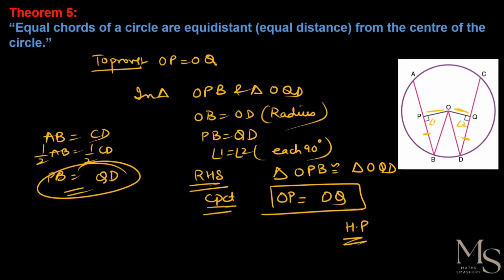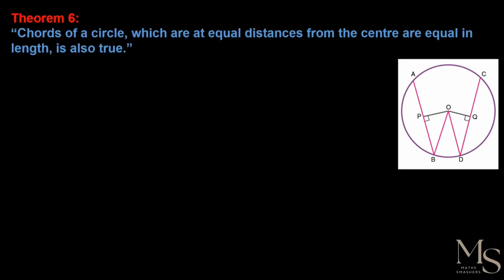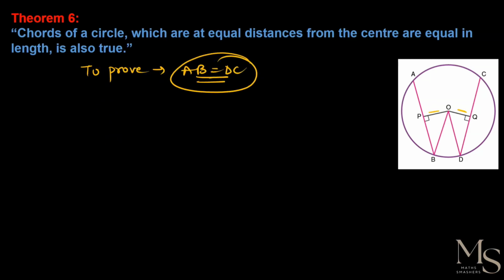So let's move on to the next theorem, that is the converse of the previous theorem, that is, the chords of the circle which are equidistant from the center are equal. अगर ये जो center से line आ रही है, that is OP and OQ, ये अगर equal है, then we have to prove that the chords are also equal. So in this question we have to prove that AB is equal to DC. हमें basically prove क्या करना है, AB DC के equal है.